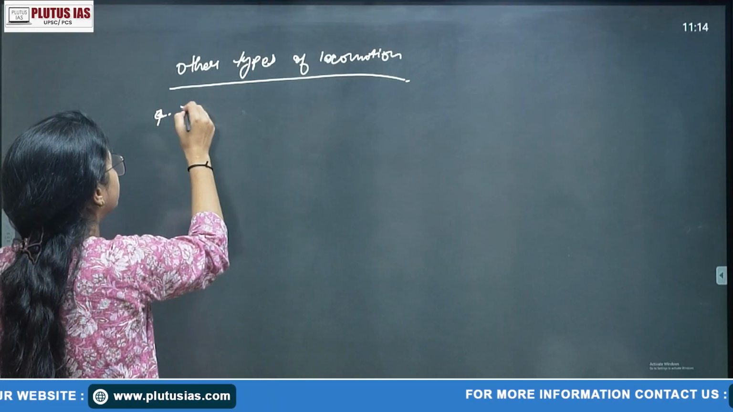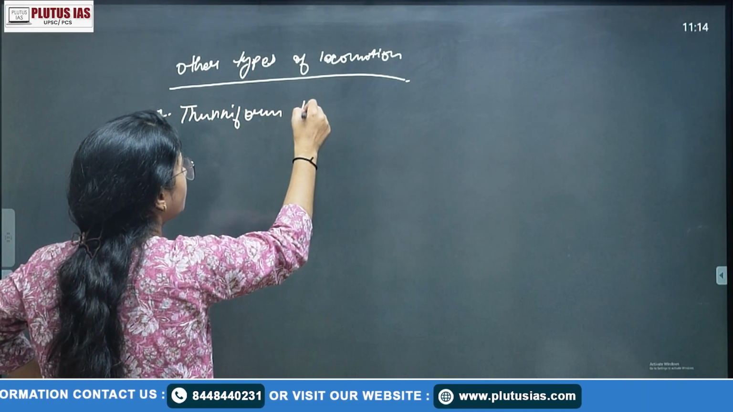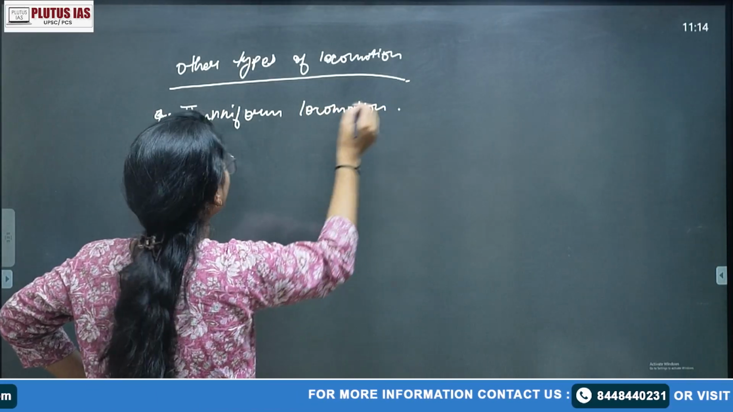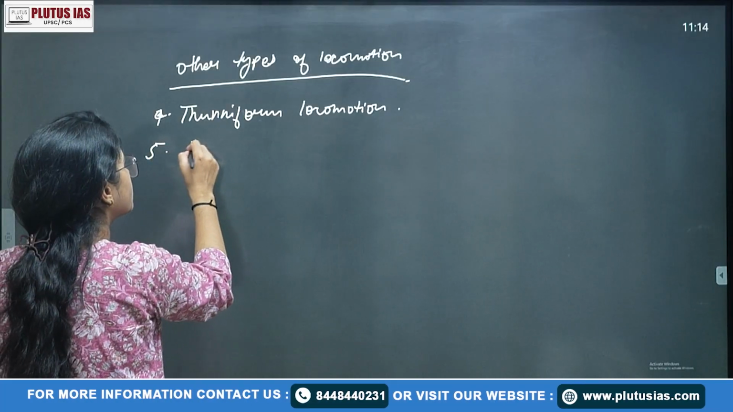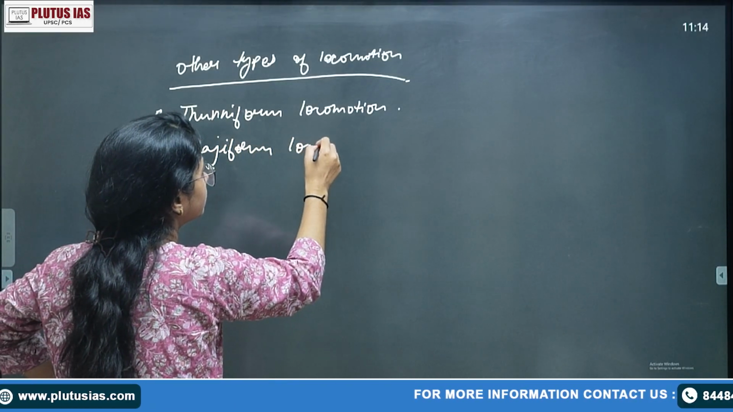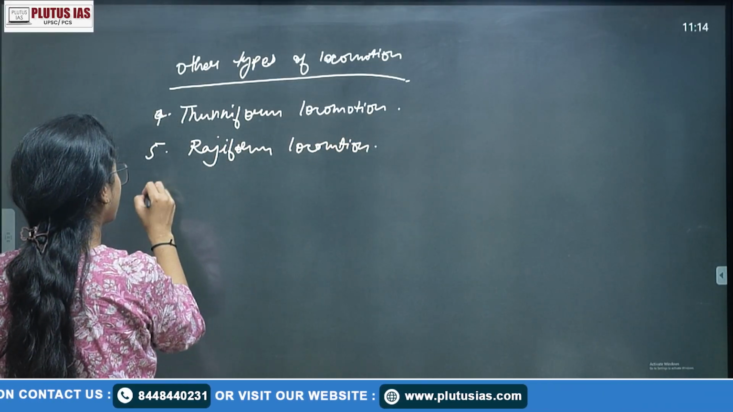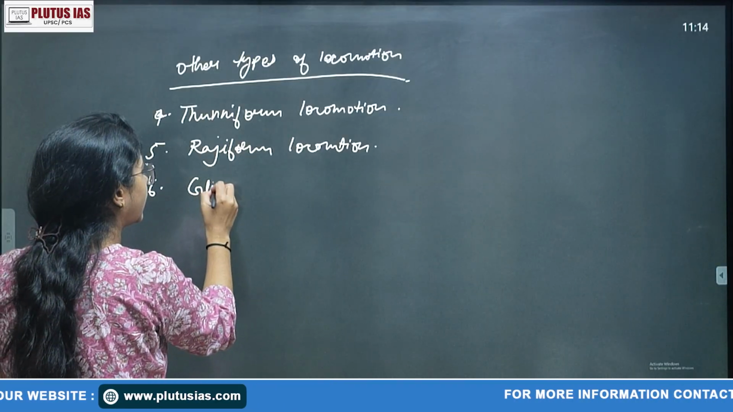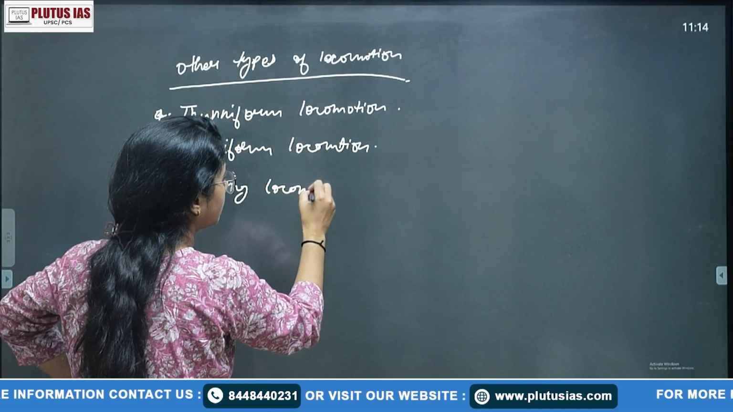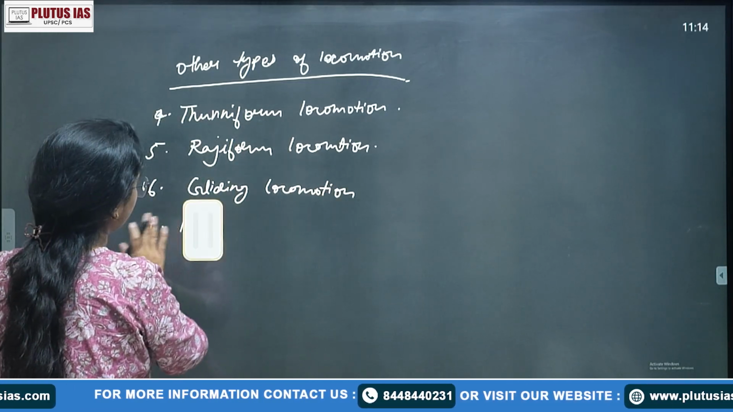The fourth is your cuneiform locomotion. We can also write it like other types of. Then there is the ragiform locomotion. Then there is your gliding movement. Gliding movement, do we know? Gliding locomotion. Okay, six are enough.